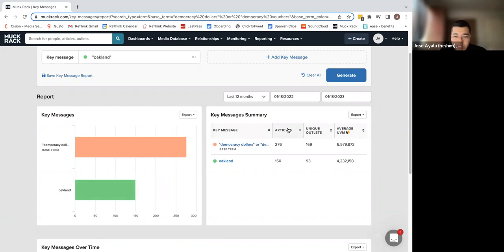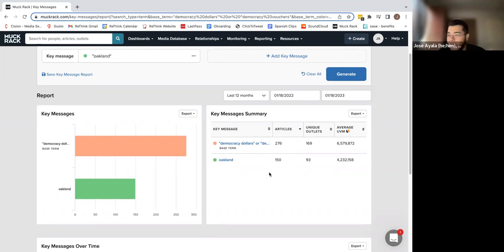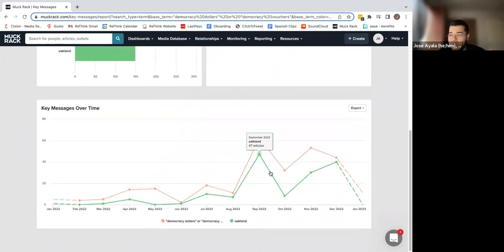Off on the right, we can see again the total number of articles, how many unique outlets picked up on these initiatives, as well as the average UVM, or unique visitors per month. If we keep scrolling, we can see how many times our key messages have appeared over the allotted time frame and compare that to our initial base terms. We also see a lot of similarities here.